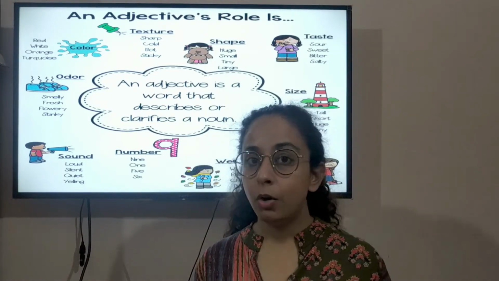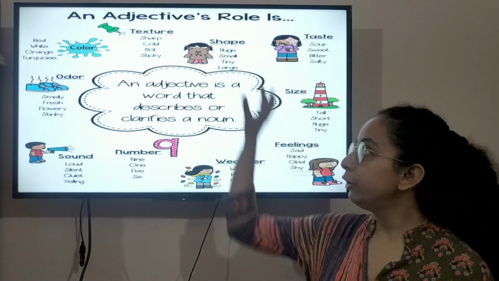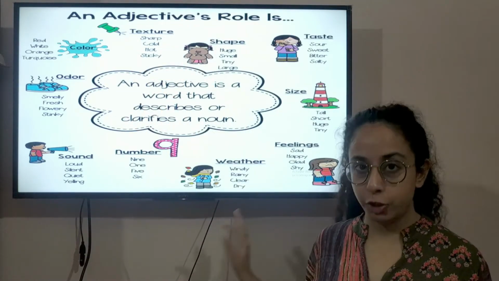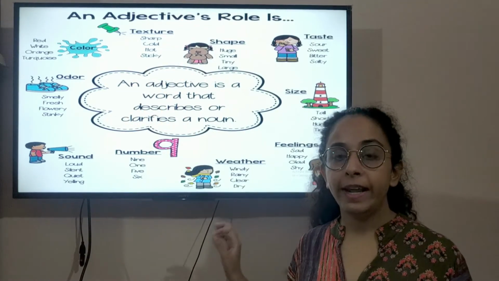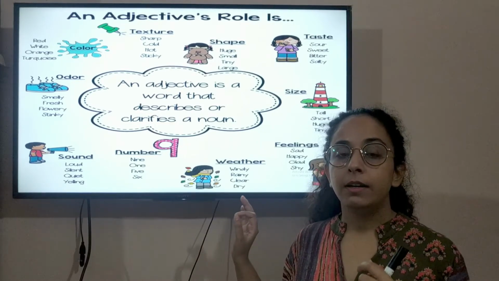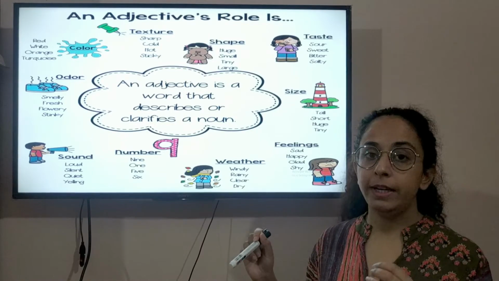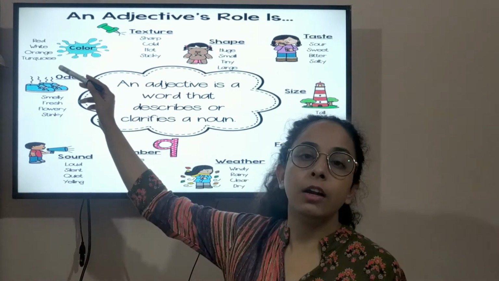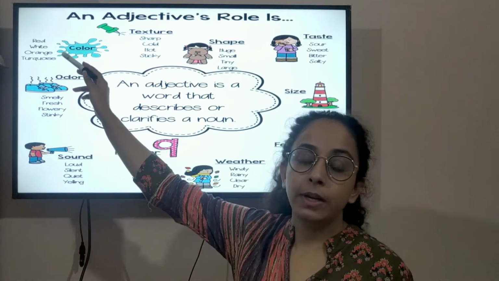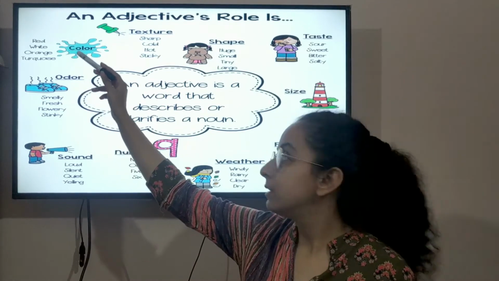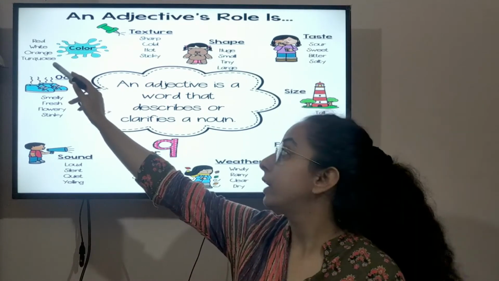All right, now these are a few jobs of an adjective, like what adjectives tell you about nouns. An adjective can tell you the color of a noun. For example, an apple is red, so red will be the adjective.